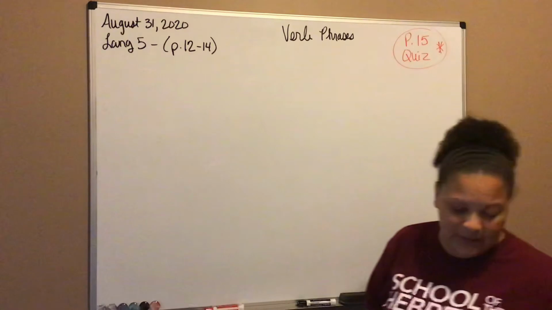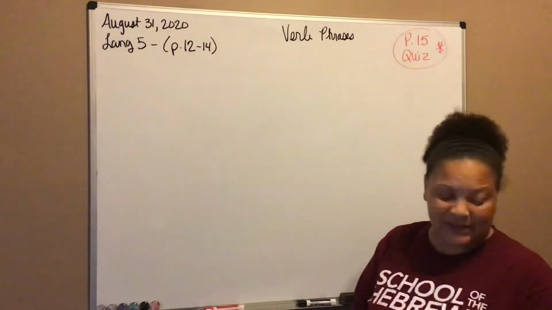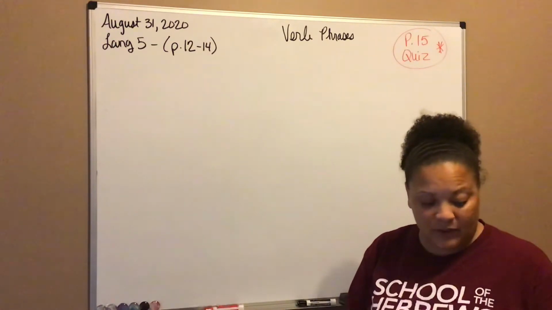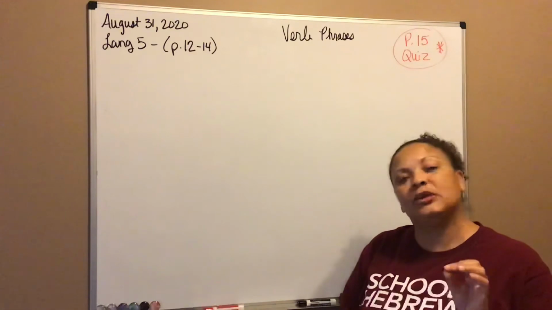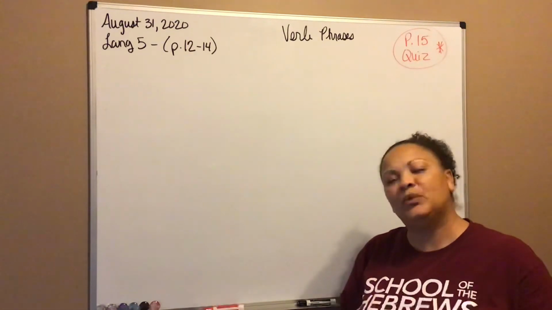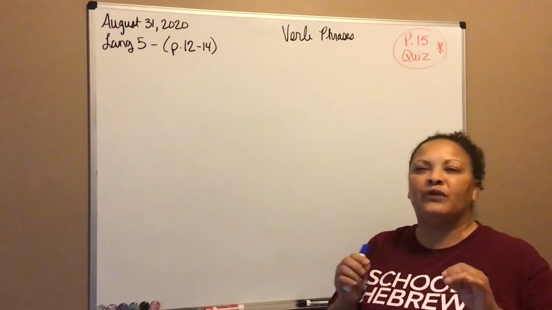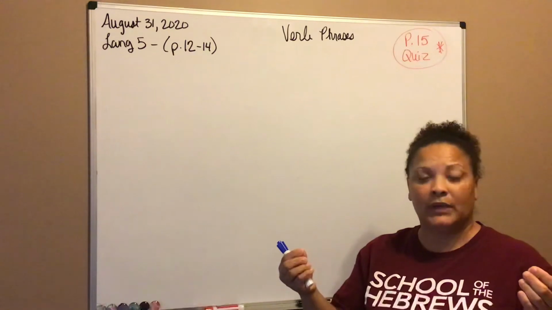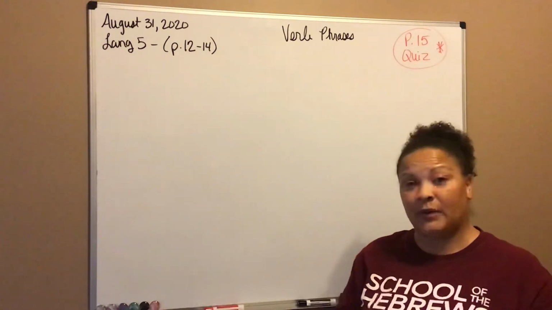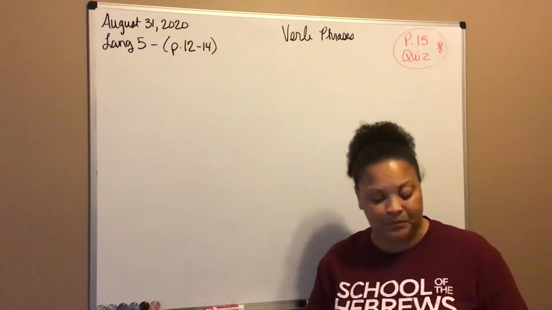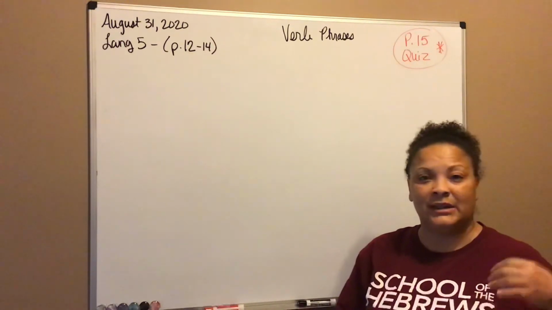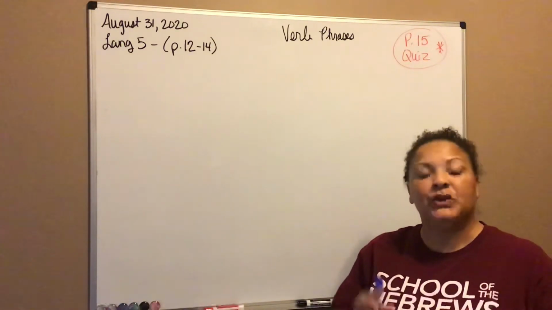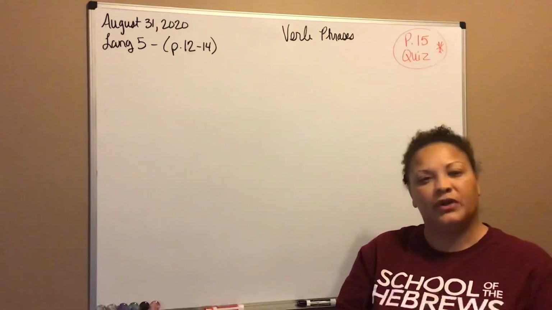So at the top of page 13, it says, study the verb phrases in the following sentences. It says, did Mary and Joseph live in Nazareth or Bethlehem? Notice that there's a question. Usually when it's an interrogative sentence, your subject will be in the middle of your verb phrase. Okay, so get used to that. That happens very often with interrogative sentences. So my verb phrase is did live. Who or what did live? Mary and Joseph. That's the subject, right? So the subject is in the middle of the verb phrase did live.